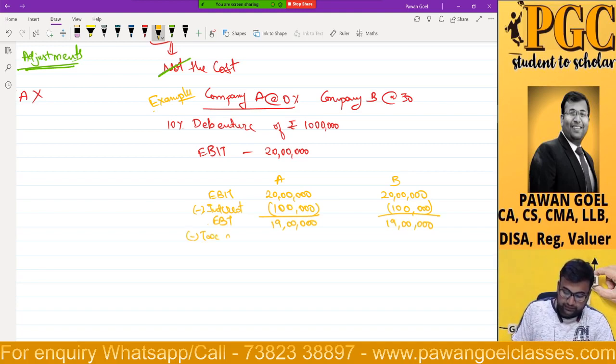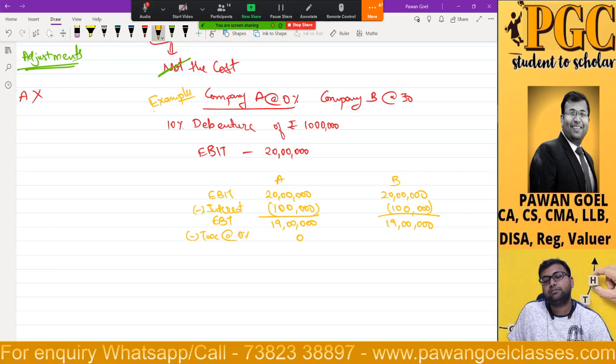19 lakh minus tax at what rate here? 0%. So how much is the amount of tax? 0. Correct. Are we all okay here? How much would be the amount of tax here? 30%.